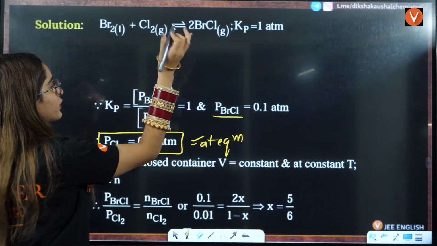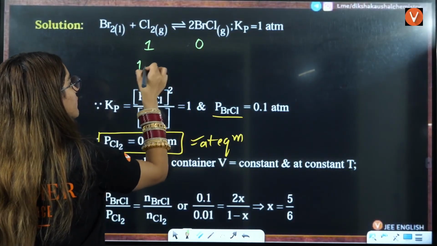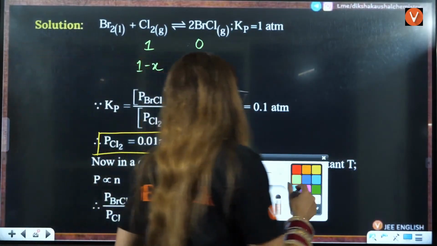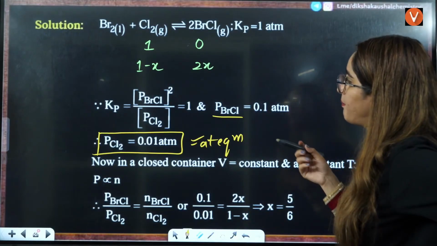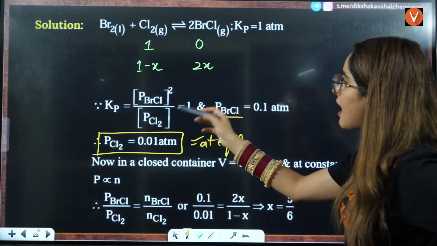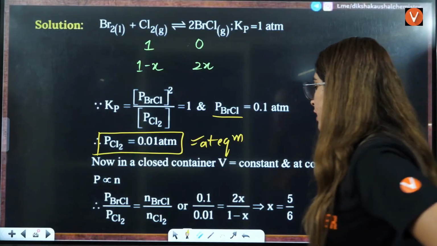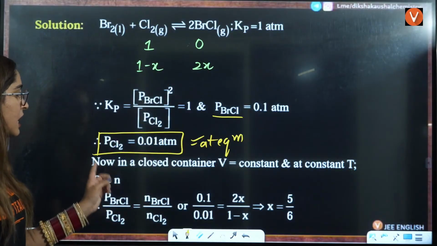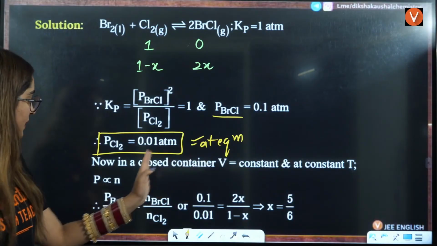So we know that liquid, we don't see this. So this is given to be 1. This initially will be 0. This will be 1 minus x. This will be 2x, right? Now, if you want to calculate the value, like let's say you are putting the value of Kp, PBrCl is 2x. This will be 2x raised to power square, and this will be 1 minus x. From there, you can get the value of x here, right? Okay, so that easily you can get, either you can do this thing or you can get the value from that.